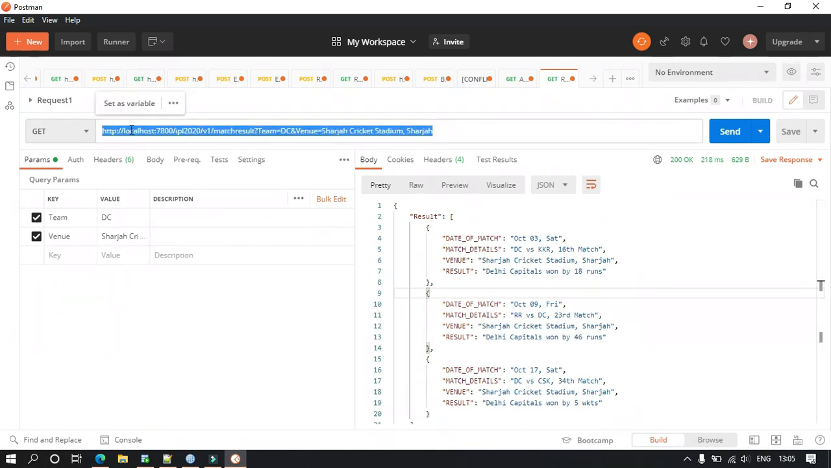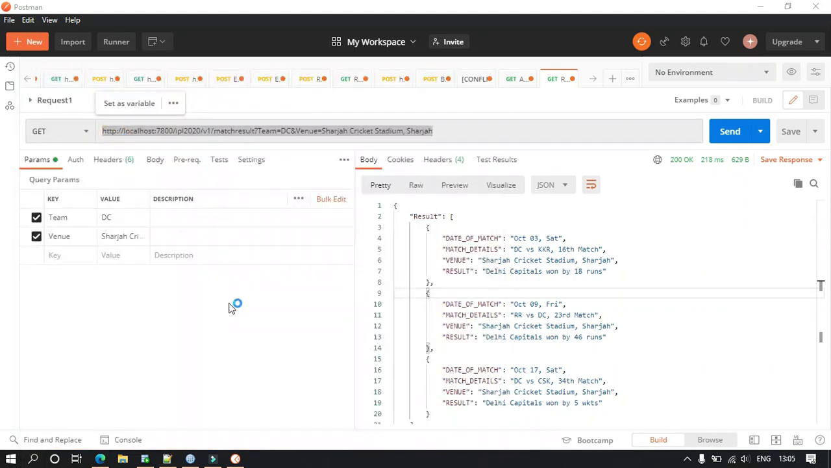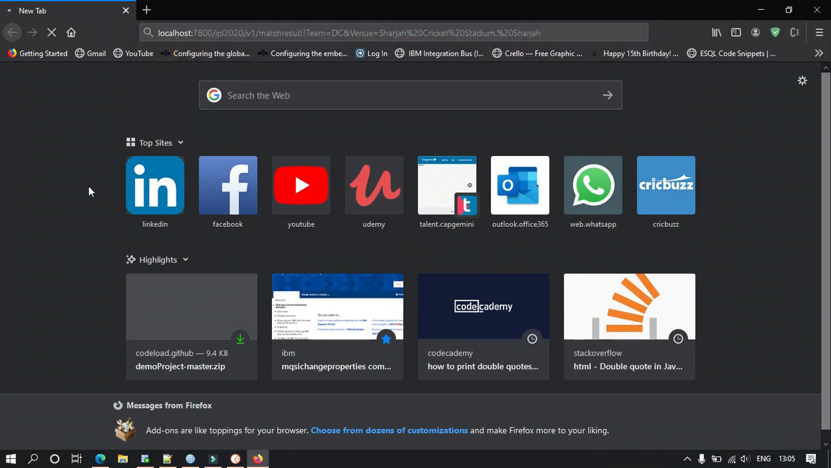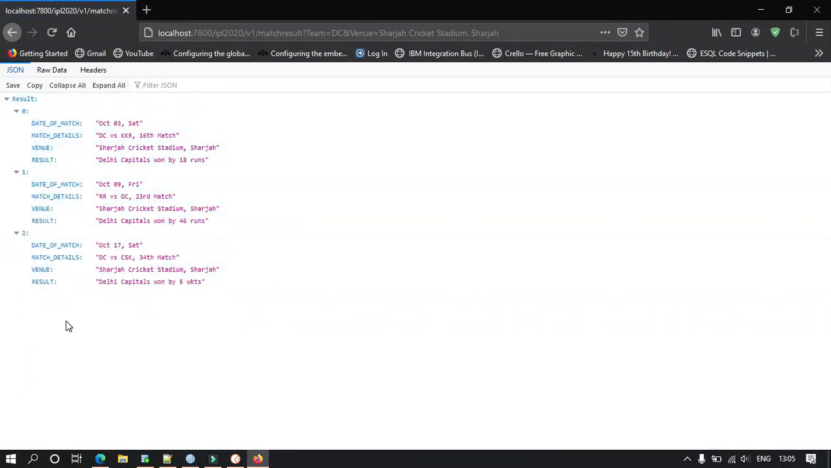As this is a get URL, I can directly open it in the browser. I can directly open this URL in the browser and it can show me the result. The browser can show you the get results. So these are the results, but I want this result in a tabular format from a UI.